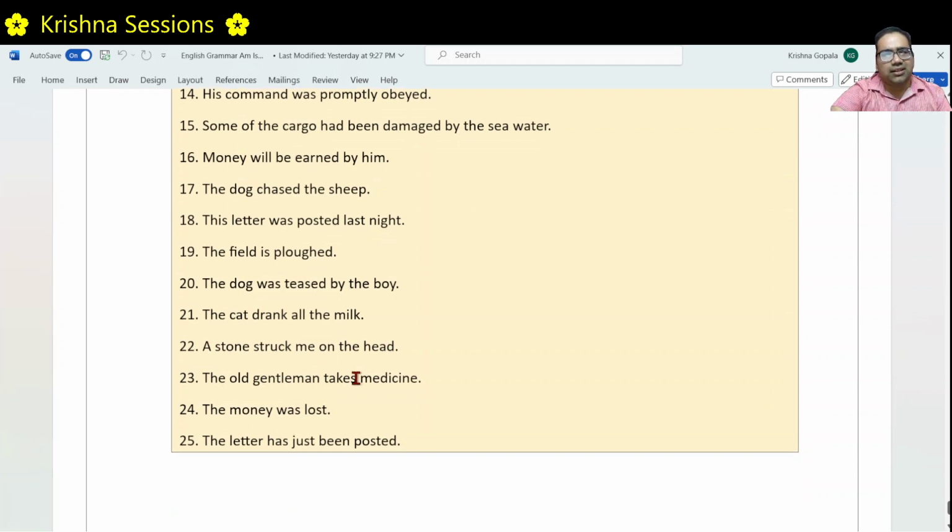The old gentleman takes medicine. The sentence is about this old gentleman. Right. And he took the action. That's why this is an active voice.